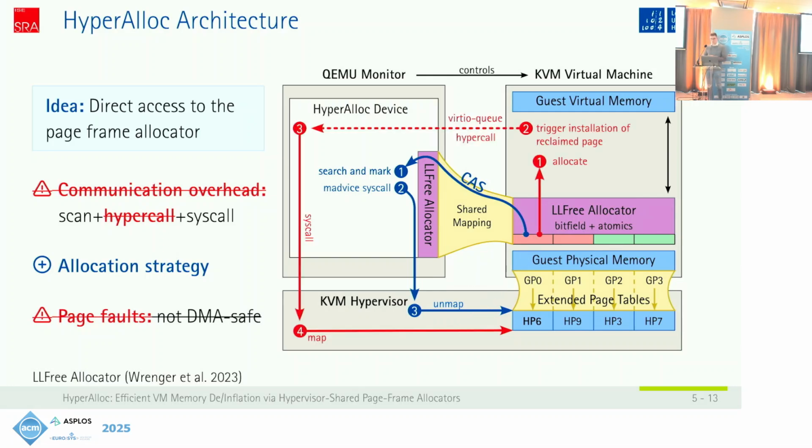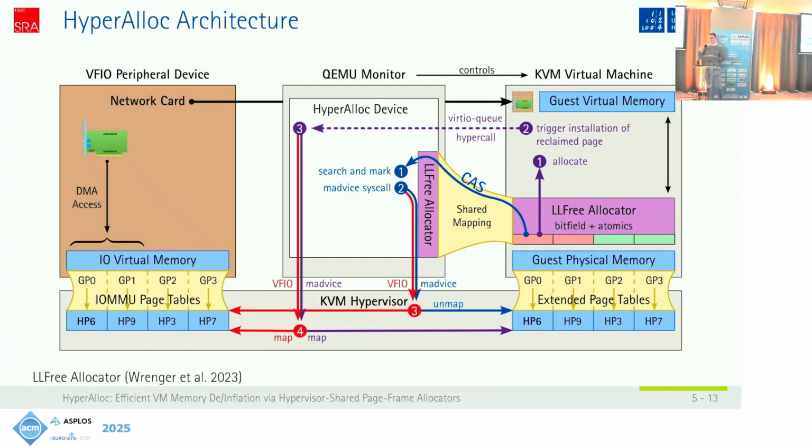And to circumvent this, we actually require that the guest has to notify us or use a hypercall to notify the host if it allocates memory that was previously reclaimed. In this way, we do not have to use page faults. All of our map and unmap operations are explicit, and we can mirror them over VFIO to peripheral devices. We can synchronize the guest physical memory of the virtual machine with the I/O virtual memory of peripheral devices, and this way guarantee DMA safety. So much for the general architecture of HyperAlloc.